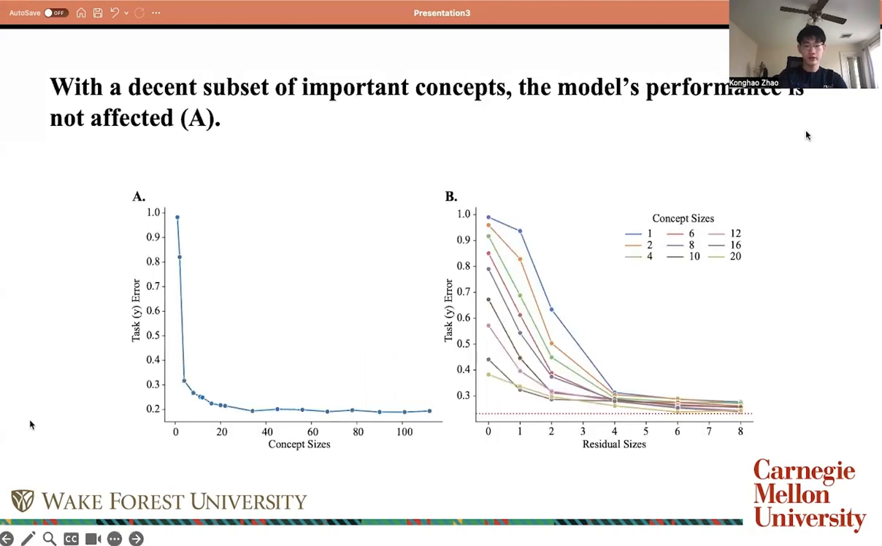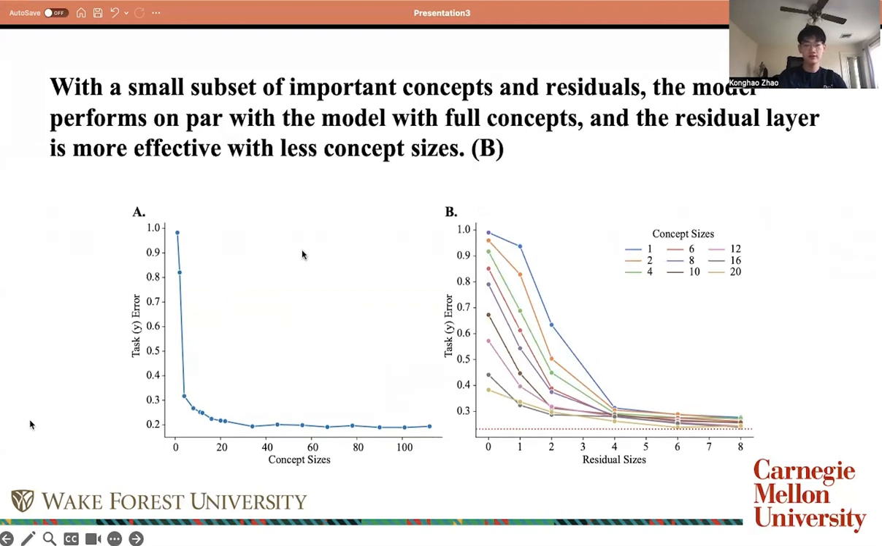So the first result is that from figure A, we could see that with a decent subset of important concepts, the model's performance is not affected. We can tell that from a concept size of around 40, the performance is very good compared to the performance of the model with the full concept size. The second finding is that with a smaller subset of important concepts and residual, the model performs on par with the model with full concept size, and the residual layer is more effective with smaller concept sizes.